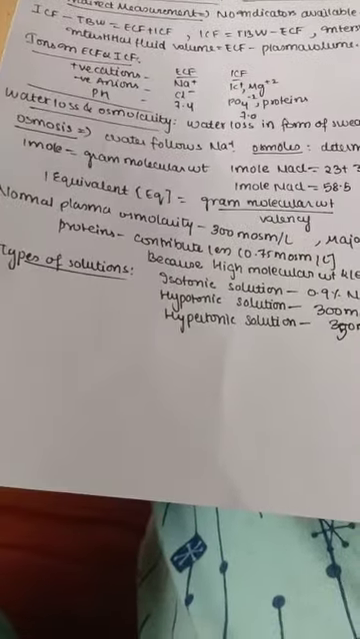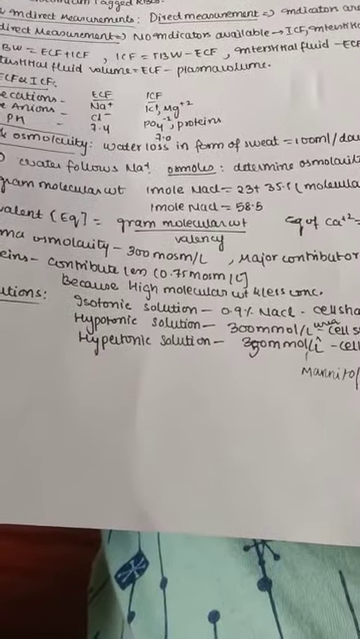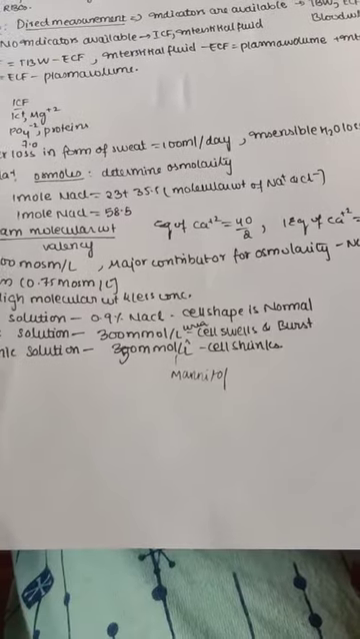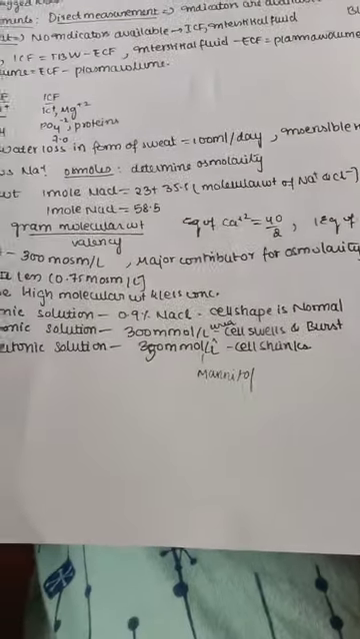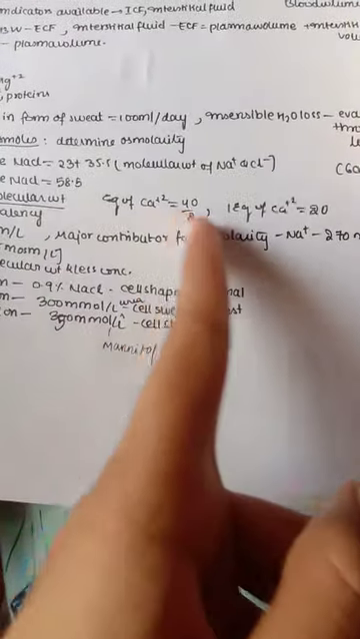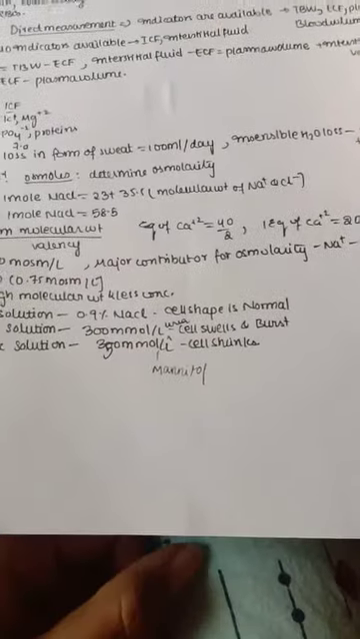And now let us check out how to calculate one equivalent. One equivalent is gram molecular weight divided by valency. Here we have the example of calcium. Calcium's gram molecular weight is 40, and its valency is 2, so 40 by 2. Here we get the equivalent of calcium as 20. Like this we need to find out.